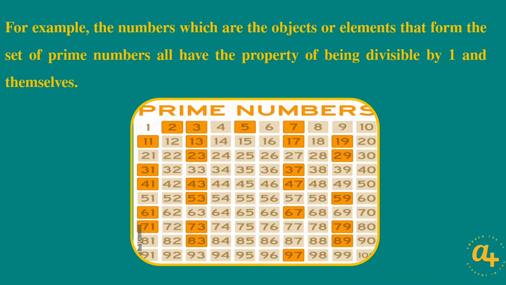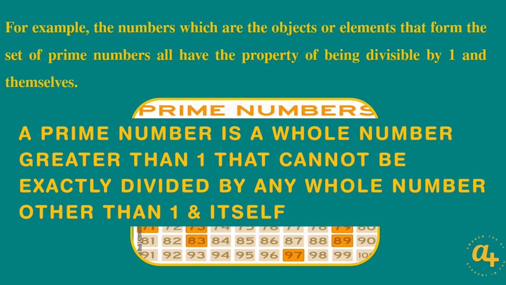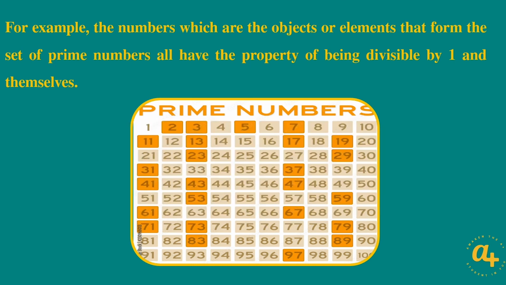Okay, let's make this example a little bit more practical. Remember that a prime number is defined as a whole number greater than 1 that cannot be divided by another whole number except by 1 and itself. Therefore, a prime number is a number whereby if you divide it by any other number other than 1 or itself, you will definitely get a remainder or a decimal number. So let's visualize this. On our table here, 2 is considered a prime number. Every number in an orange box is considered a prime number. So let's start with 2 and prove that 2 is a prime number.